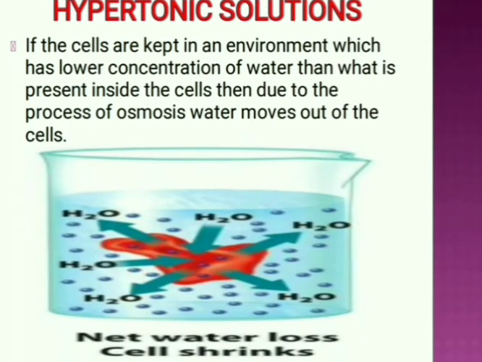The third type is hypertonic solution. If the cells are kept in an environment which has a lower concentration of water than what is present inside the cell, then due to osmosis, water comes out of the cell and the cell will shrink.